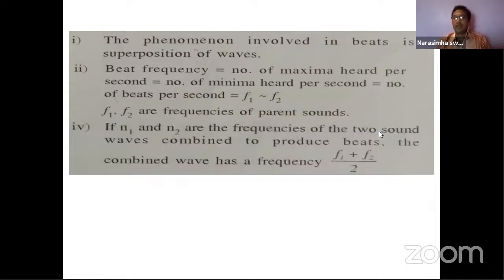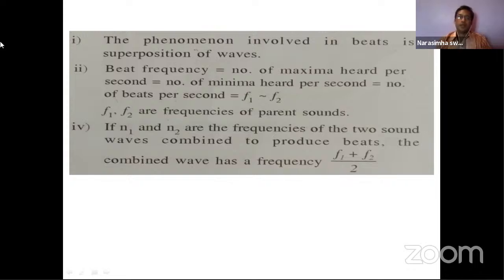The resultant will be waxing and waning, that is maxima and minima. And here, if N1 and N2 are the frequencies of the two sound waves combined to produce beats, then the combined beat has a frequency like this.